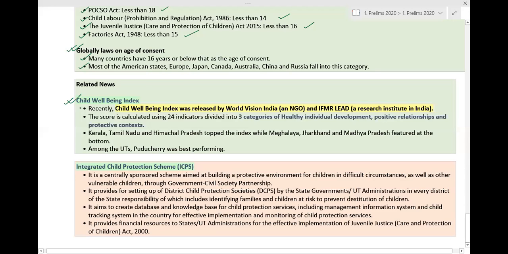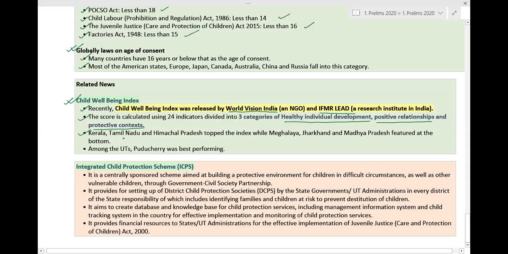Recently, the Child Well-being Index was released by World Vision India, which is an NGO, and IFMR LEAD, which is a research institute in India. This score is calculated using 24 indicators that are divided into 3 categories. What are those 3 categories? Number 1 is healthy individual development. Number 2, positive relationships. Number 3, protective context.